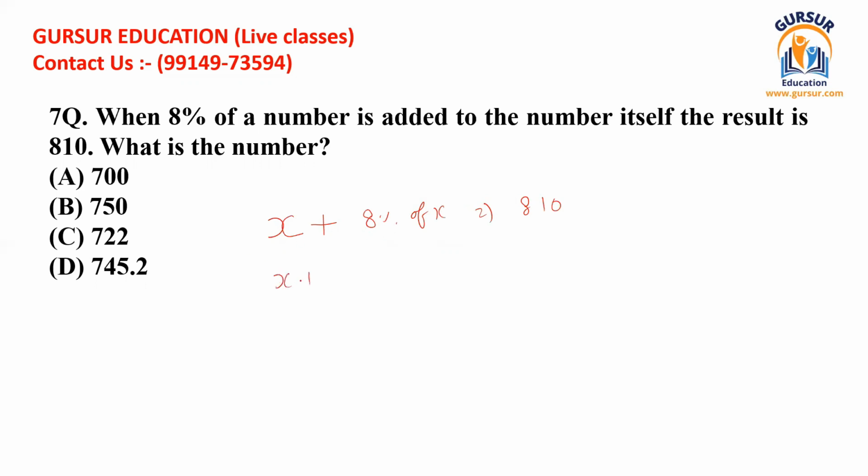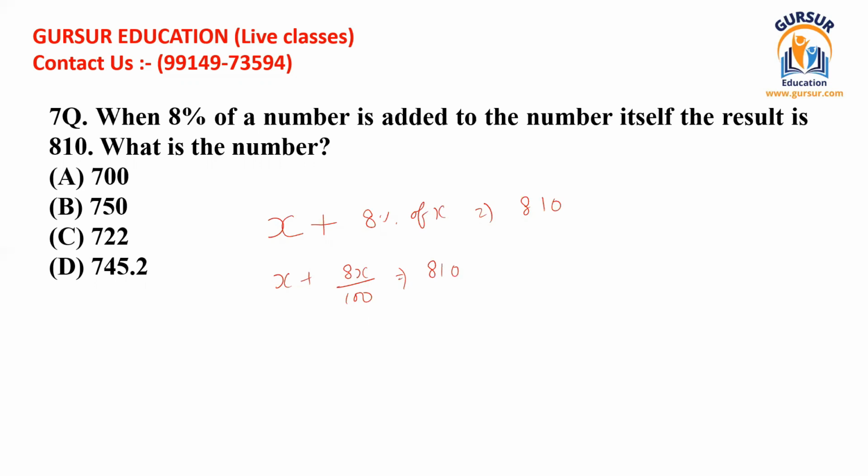We can write x plus 8% of x means 8x divided by 100, is equal to 810. So this is the equation given to us. How can we solve this further?